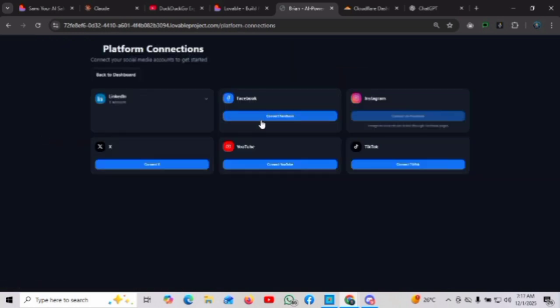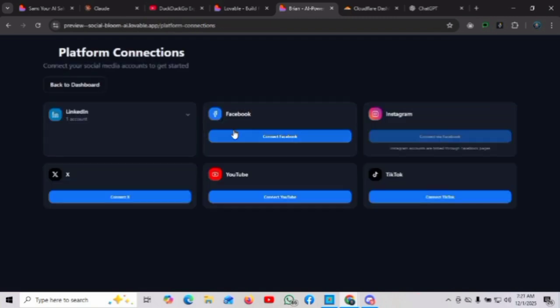Let's just move on to the next platform, which will be Facebook. Now you can see the Instagram looks a little bit not very bright. The connected part doesn't look very bright. I just zoomed in now. So the thing there is that you cannot connect your Instagram if your Instagram is not connected to Facebook.